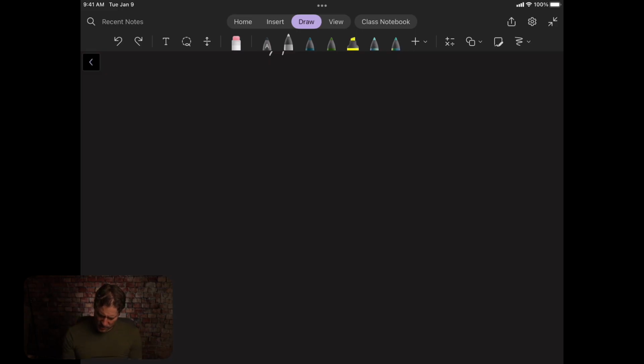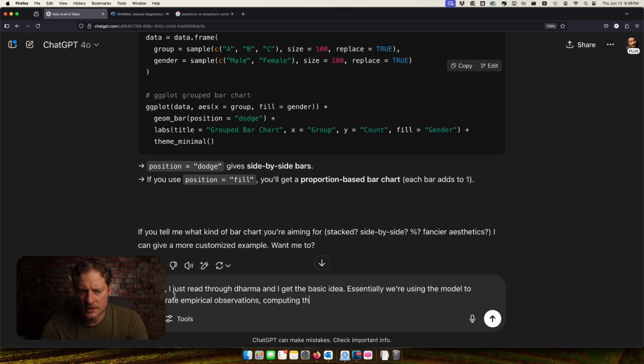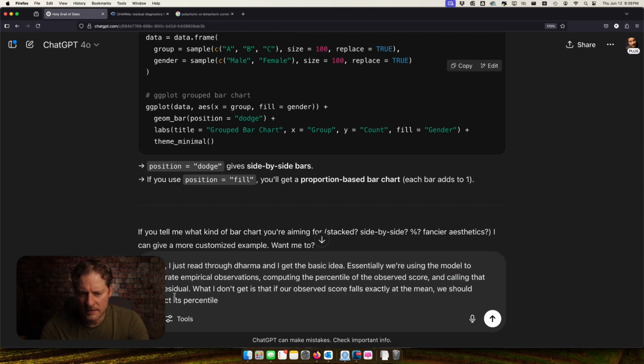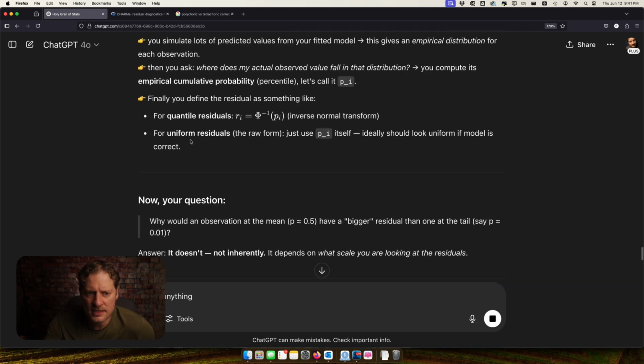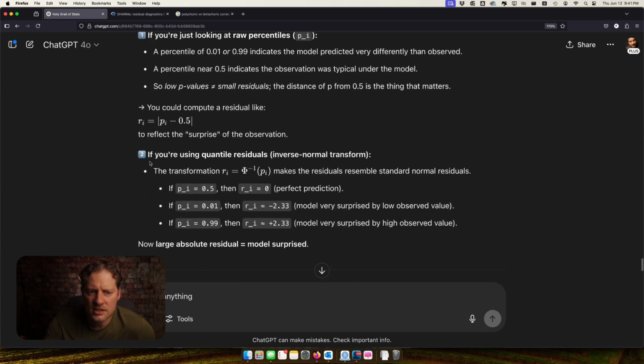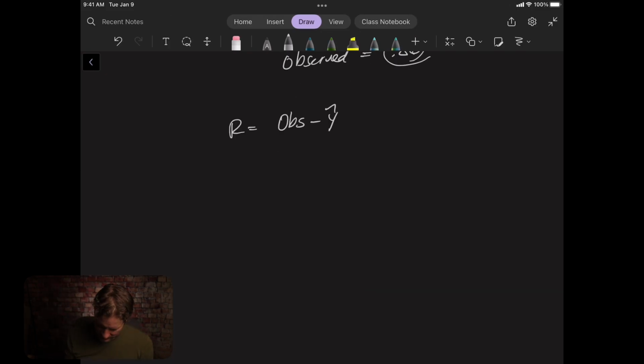So I think this still might work because what is a residual? A residual is equal to y minus y hat. It took me a little bit to realize that the result of the cumulative density function was not equal to the residual, but you then had to apply some sort of transformation to convert it to a residual. And one simple transformation you could apply is just subtract whatever that cumulative probability is from 0.5, and that'll give you a residual. So let me do this again. So the residual is equal to observed minus y hat.